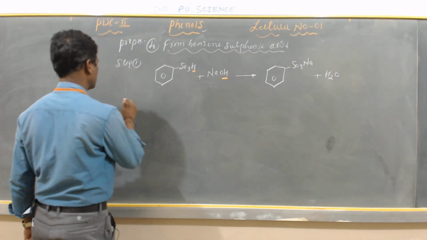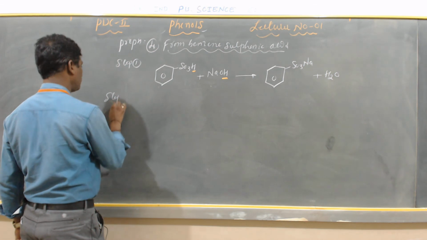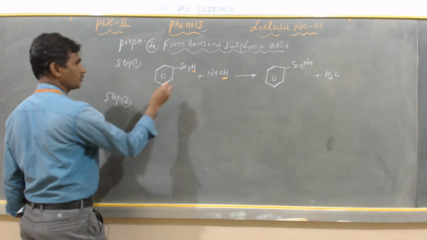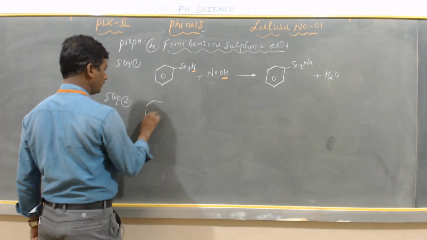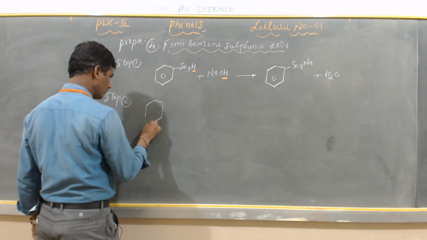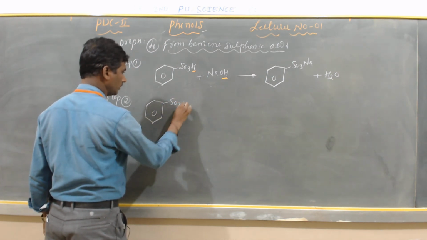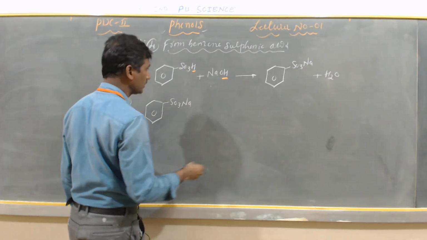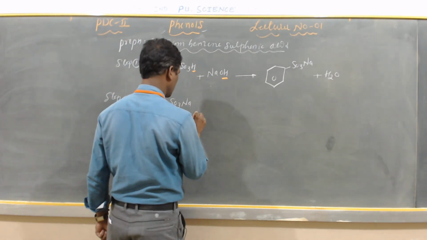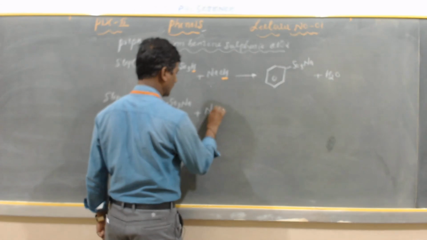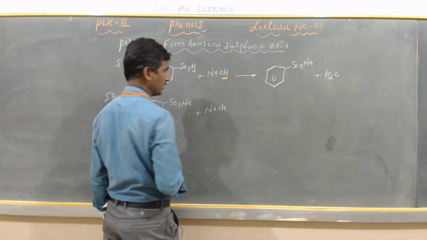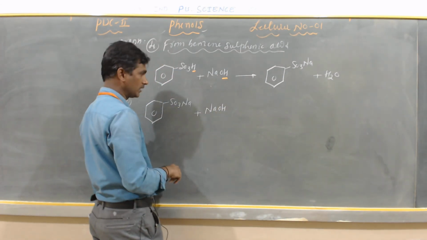Next, step 2. In this step 2, what happens? Sodium benzene sulfonate, my dear students, is treated with NaOH. Again you have to treat it with NaOH.